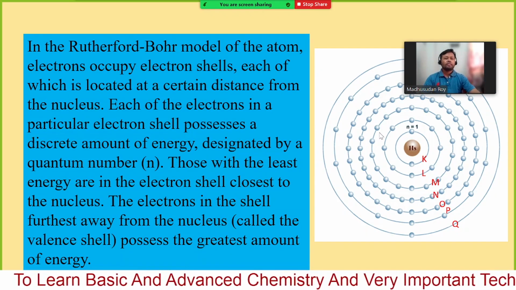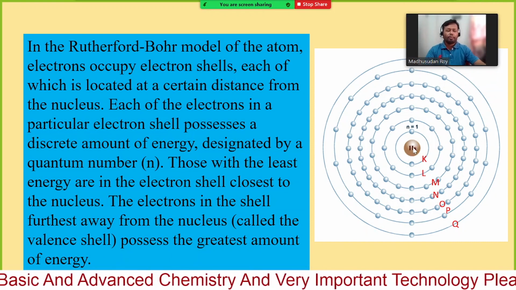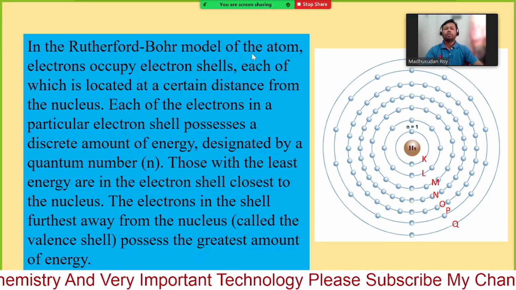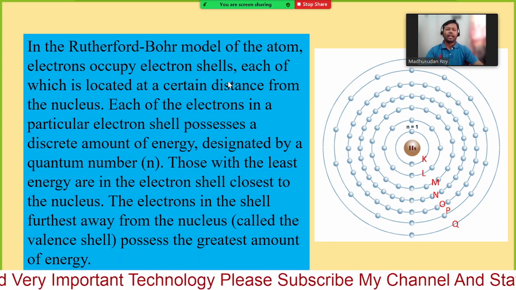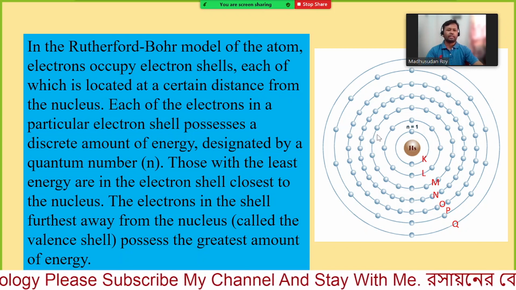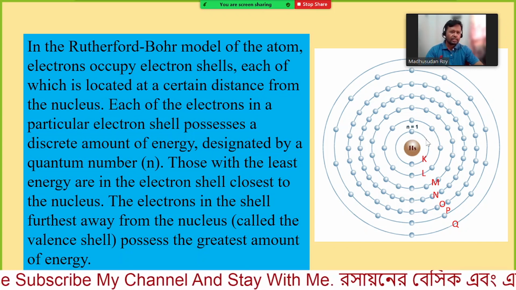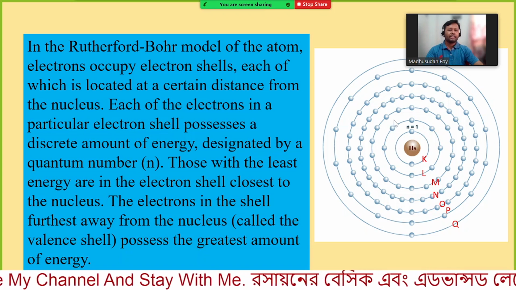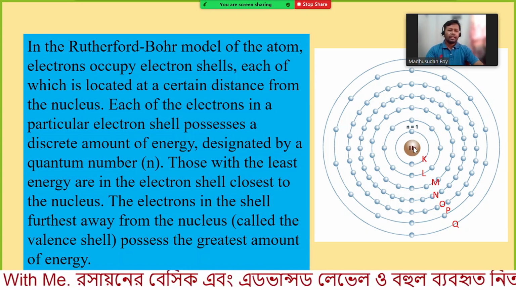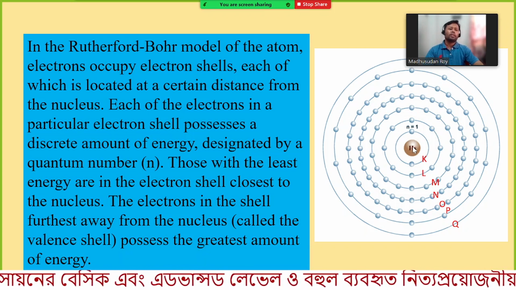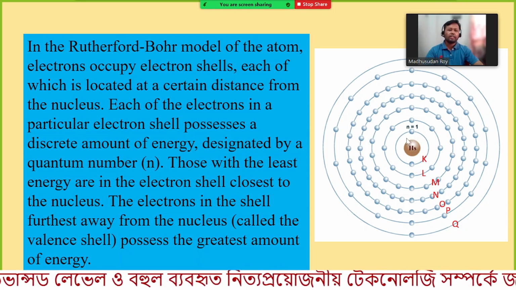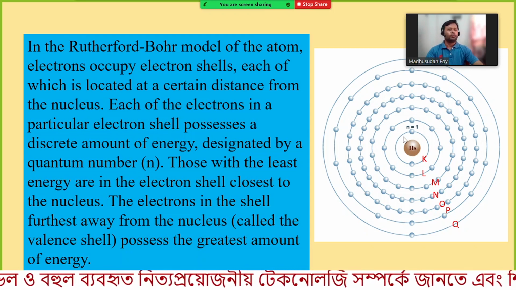Here you can see the orbits or energy levels. In the Rutherford model of the atom, electrons occupy electron shells, each of which is located at a certain distance from the nucleus. So this is the first shell, second shell, third shell, fourth shell, fifth, sixth, seventh. The distance from the nucleus or center to the shell or energy level is fixed.